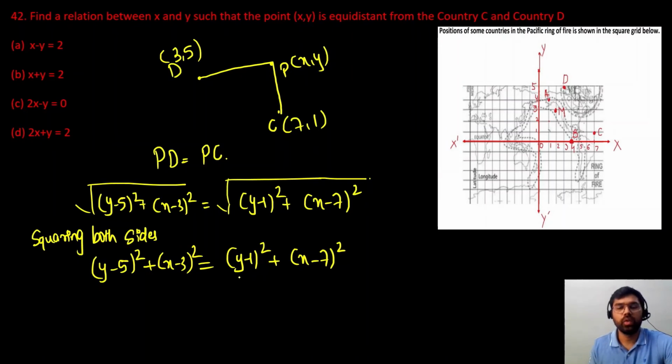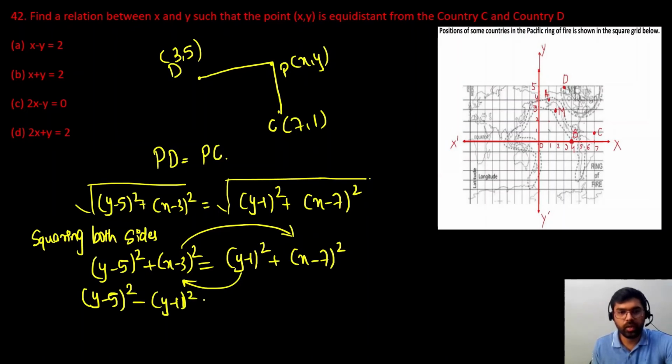Now take the y minus 1 whole square bracket to the left hand side and take x minus 3 whole square to the right. So y minus 5 whole square minus y minus 1 whole square, and in the right hand side we will have x minus 7 whole square minus x minus 3 whole square. Now we will use the identity a square minus b square to solve the brackets. In the left hand side a is y minus 5 and b is y minus 1.